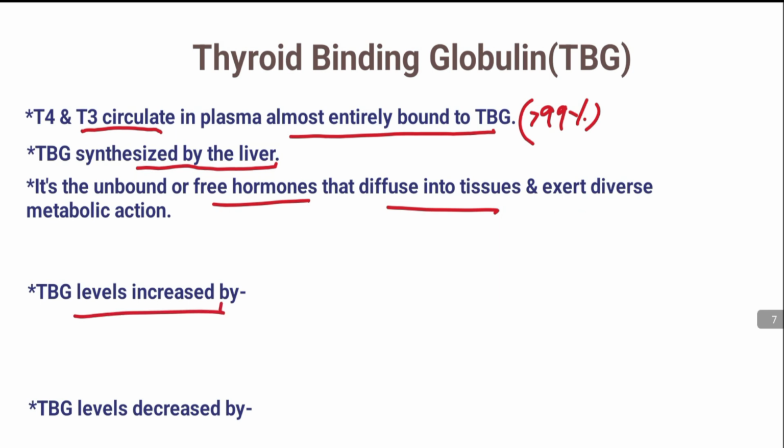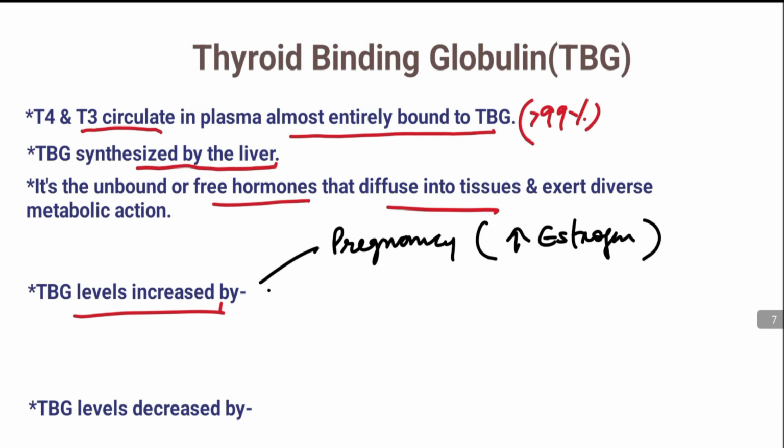There are some conditions in which the TBG levels are increased, and some conditions where the TBG levels are decreased. The TBG levels are increased by pregnancy, where there is increased estrogen in the body. The second one is estrogen therapy.